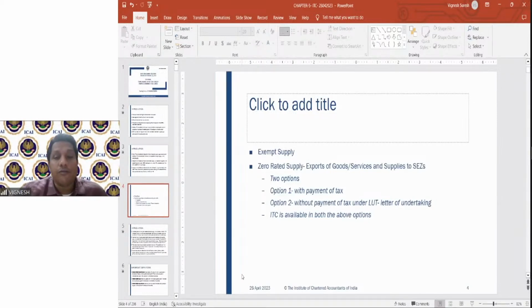So if, under option number 2, you are exporting without payment of tax under a letter of undertaking, you can claim the input tax credit, but you can't adjust it against any liability because it is a zero rated supply. So you will claim the respective refund.